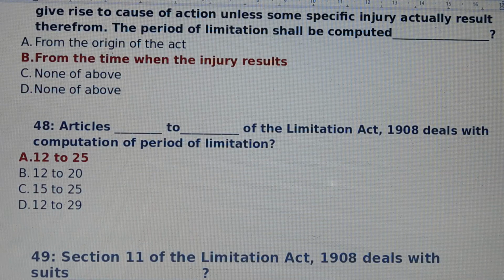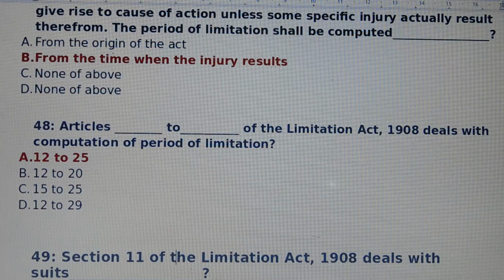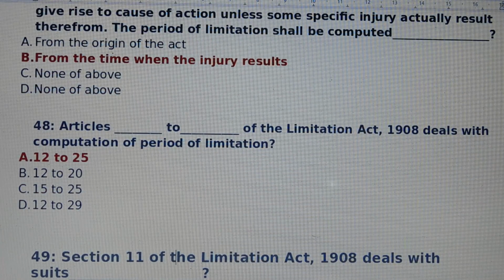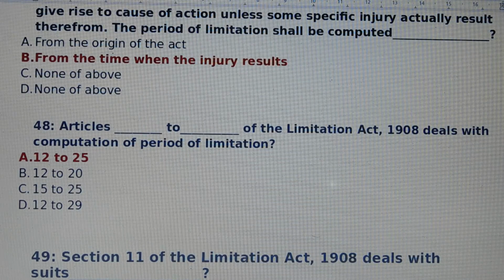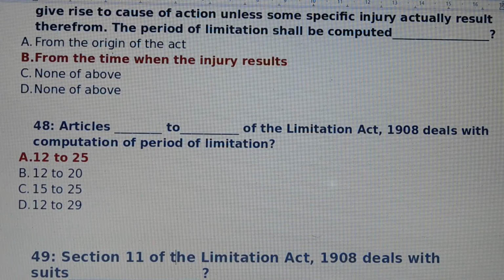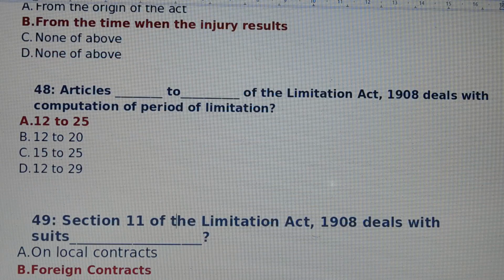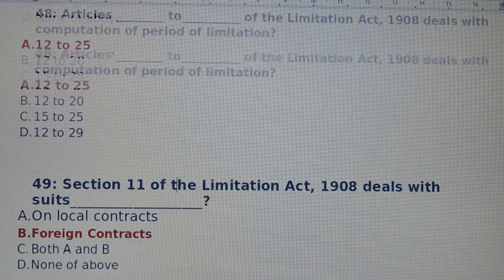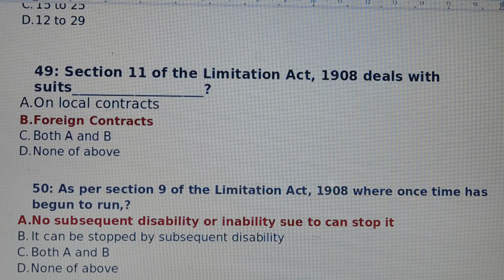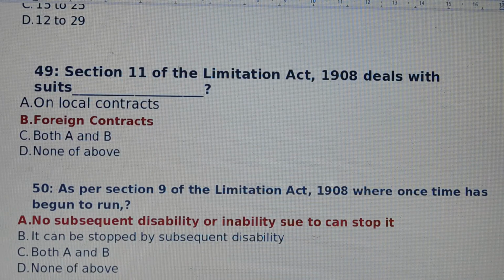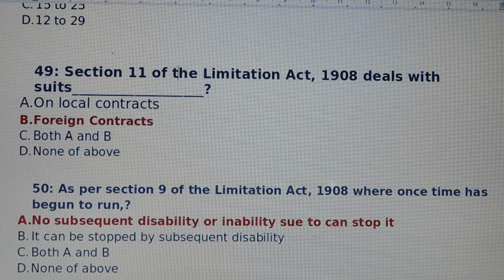Question number 48. Article dash 2 of the Limitation Act deals with computation of period of limitation. Answer is Article 12 to Article 25 of the Limitation Act deals with computation of period of limitation. Answer is option number A. Question number 49. Section 11 of the Limitation Act deals with suits. Answer is option number B.